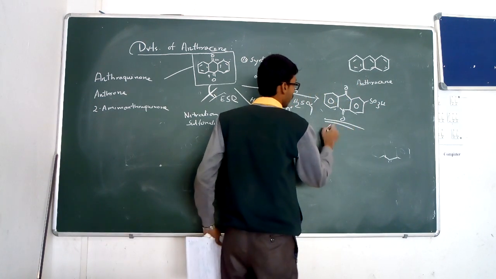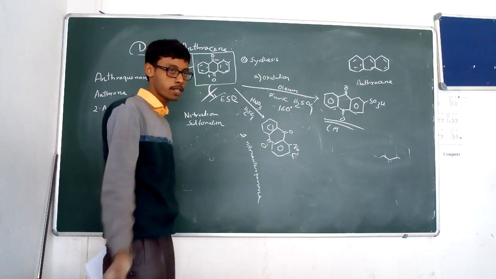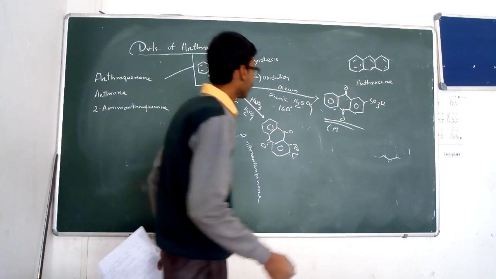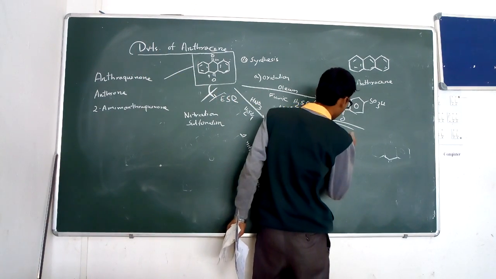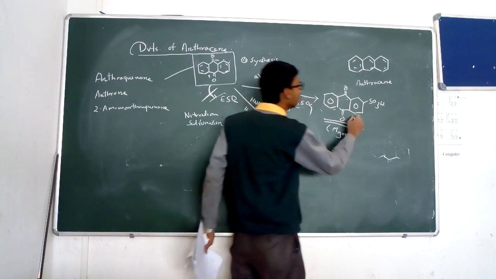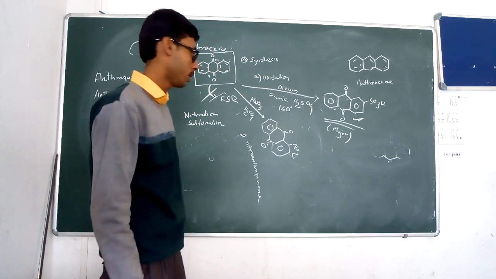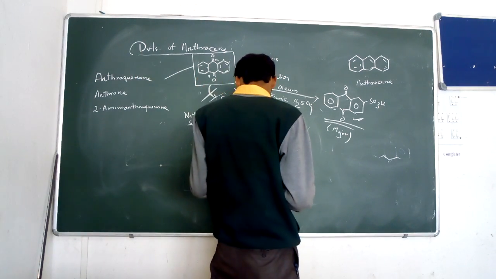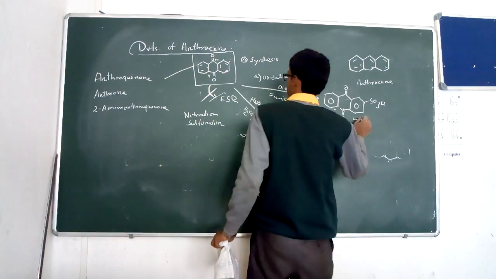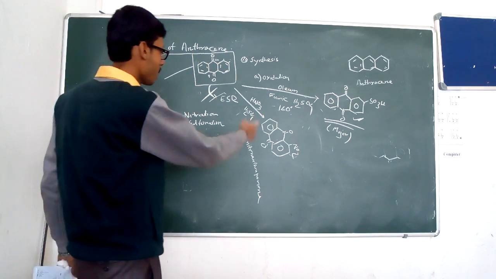So this reaction gives the 2-sulfonyl anthraquinone, or you can say the anthraquinone-2-sulfonic acid, which is the major product in the sulfonation process. It is very much important for the upcoming derivative, the dye alizarin. For the synthesis of alizarin, that sulfonation process is very important.